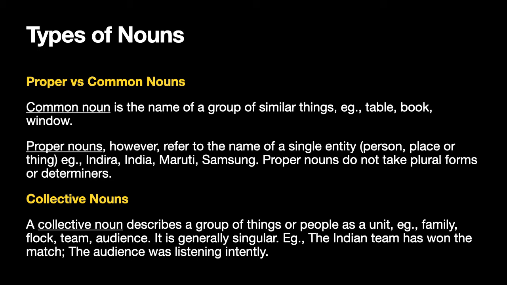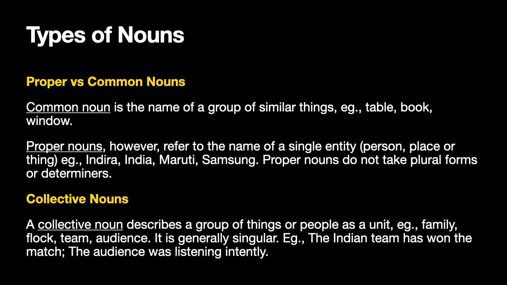Examples of collective nouns are family, flock, team, audience, etc. A family refers to a group of people, but it is described as a single unit, as a singular entity. So grammatically it is singular.